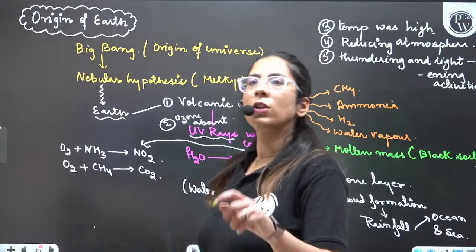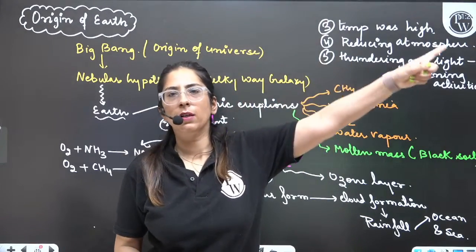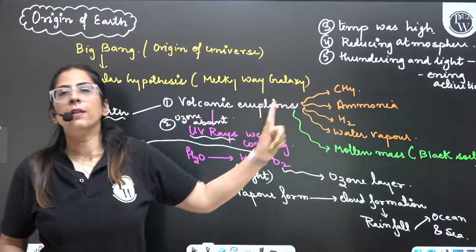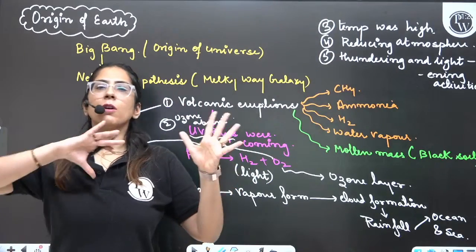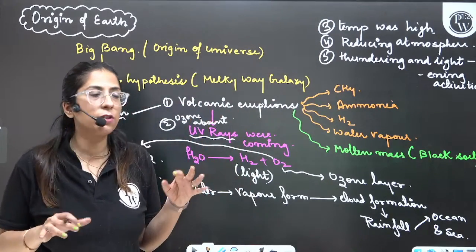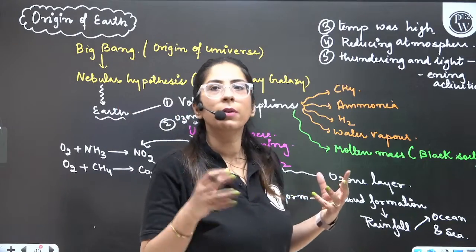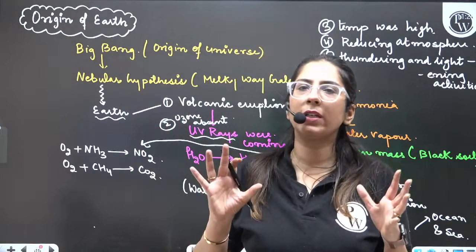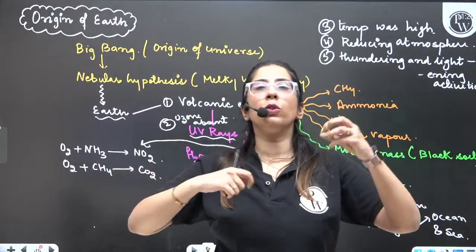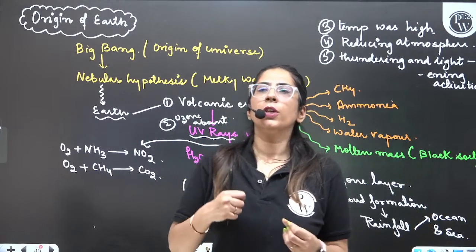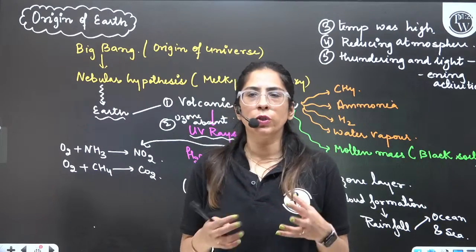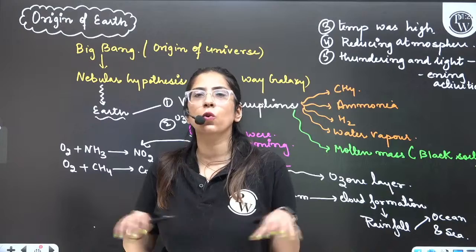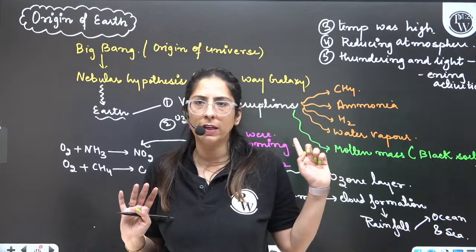Yes? So let's see. First there was a Big Bang. Then came the nebular hypothesis. Then came the Earth. If we talk about the primitive atmosphere of Earth, first there was a volcanic eruption. This line is already there in NCERT, so we are discussing it. Because of the volcano, methane, ammonia, water vapor, and H2 used to come out. Along with that, soil formation also occurred because of the volcanic eruption.